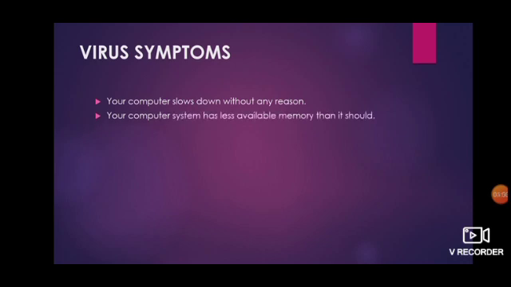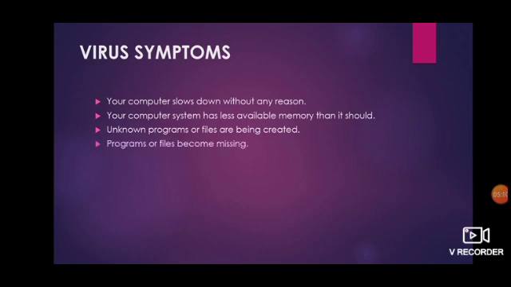Your computer system has less available memory than it should. Unknown programs or files are being created. Programs or files become missing. Your files or programs can be automatically removed or deleted from the system. Corrupted files. If you are making any file in a computer, you are saving that file with full work, but whenever you are going to open that file, it shows only a part of the work.